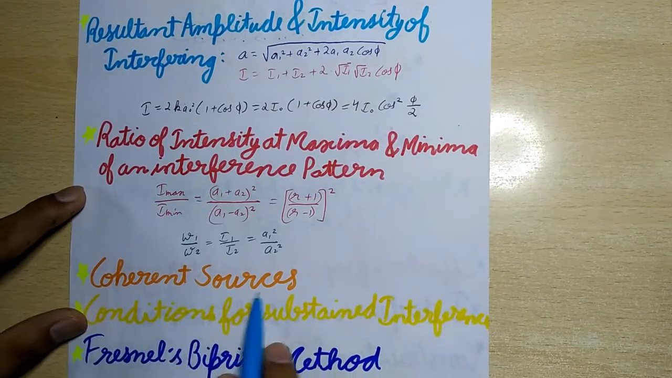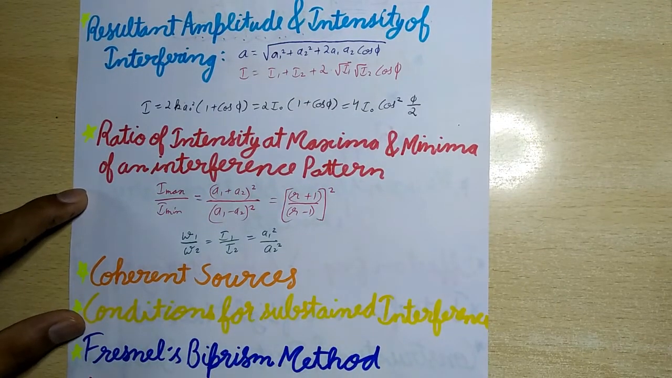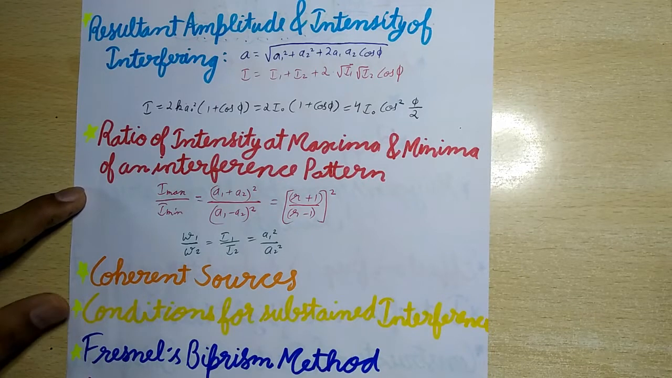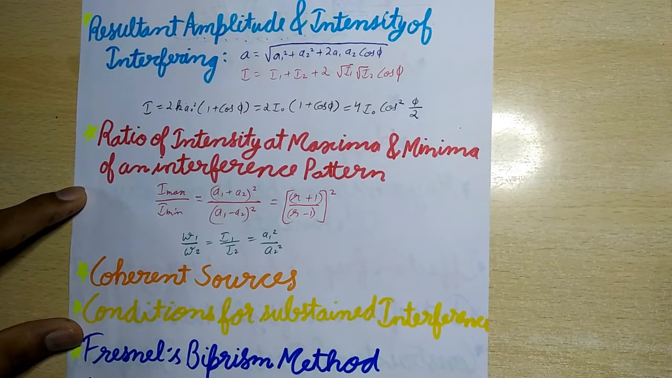Now next is coherent sources. Two sources of light which continuously emit light waves of the same frequency or wavelength with a zero or constant phase difference between them are called coherent sources. Two independent sources of light cannot act as coherent sources. They have to be derived from the same parent source.